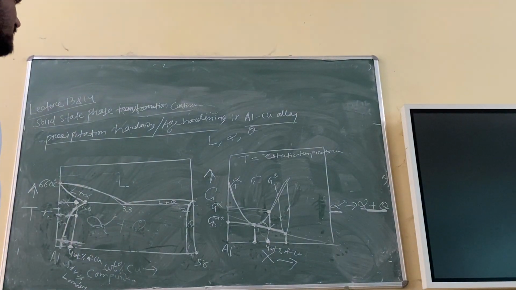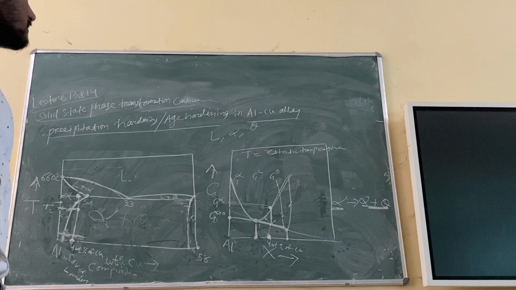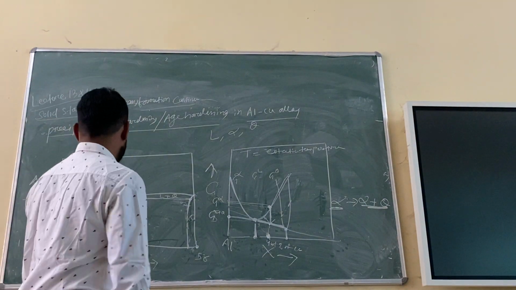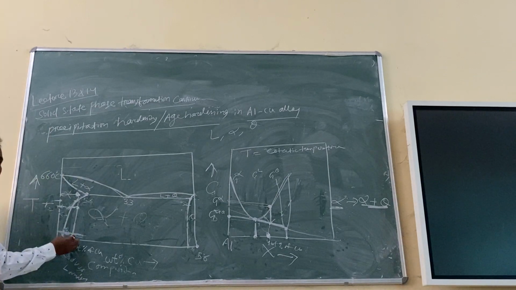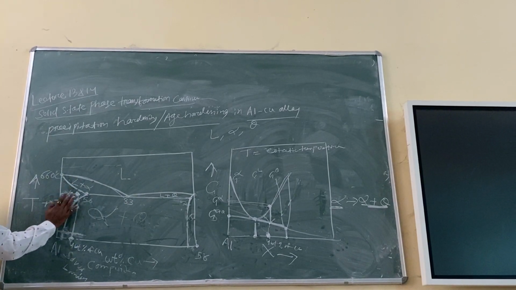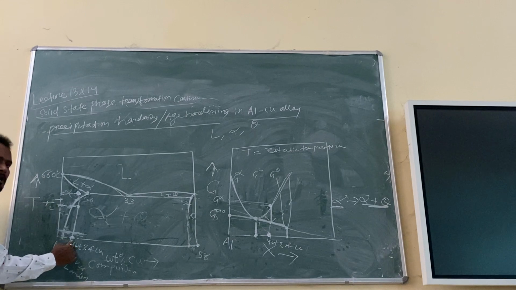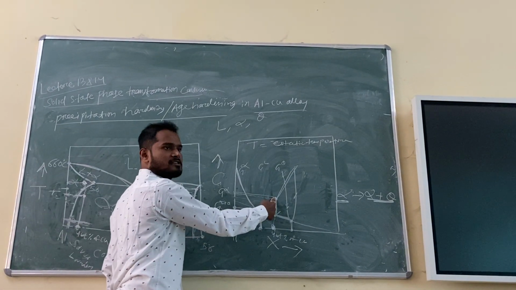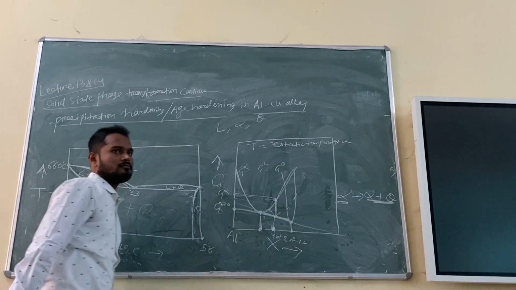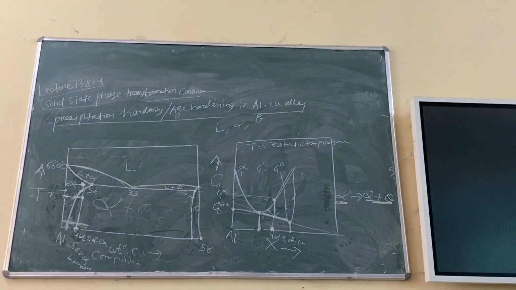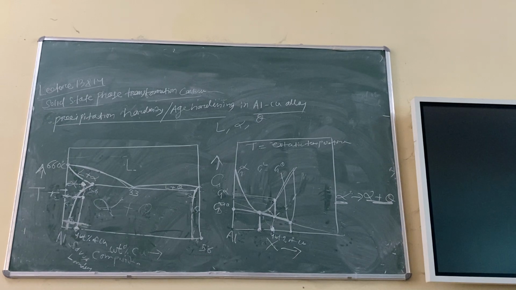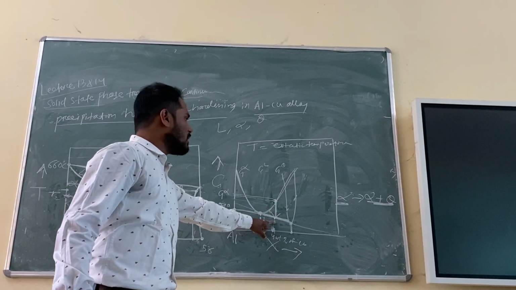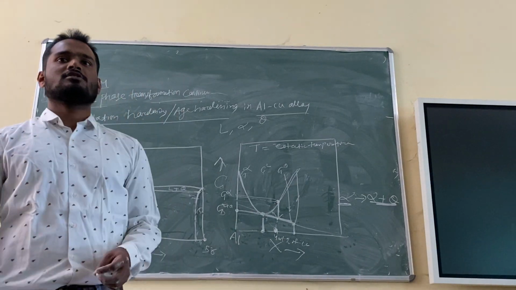Any confusion? Theta will form, right? Theta will go even higher. No. I see. We are talking about taking all the copper into the alpha phase. That's why. Right? So this 8% of copper will completely go into the alpha phase. So you have to draw a diagram for the alpha phase only. That is the reason. Right? So since the free energy of alpha will be higher, it will decompose into a mixture of alpha plus theta. This is the concept.